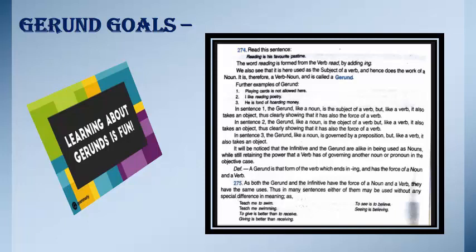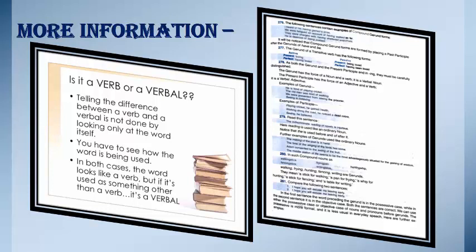Which simply implies that you take any of the gerunds in any of the sentences, right? What happens is that it ends in ing. The gerund will always end in ing and will always have the force of a noun and a verb. Let's take for example a few other things.